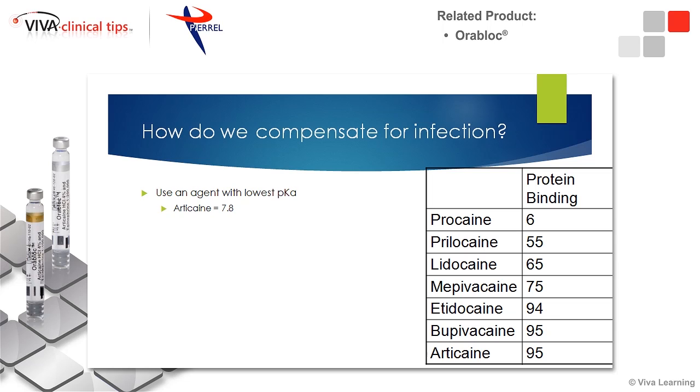So first of all, we want to use an agent with a lower pKa, if available. Having something with a lower pKa, again, is going to allow more of those base molecules to be available, even with a lower tissue pH, to cross that nerve membrane. And again, in contrast with lidocaine, by using articaine with a lower pKa of 7.8, we'll have more of those molecules available for our use.